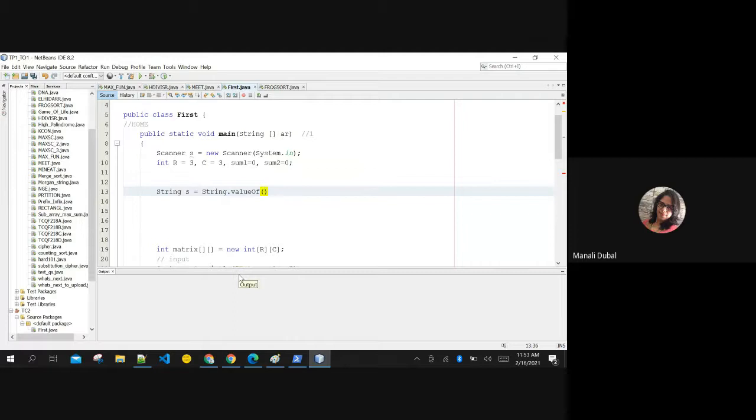Value of can convert any integer to string. Okay, 2 ways of converting any integer to string. I might have used S here. Yes, that is what is showing me an error. Yes, I can convert any integer, any double variable to string by using value of function.